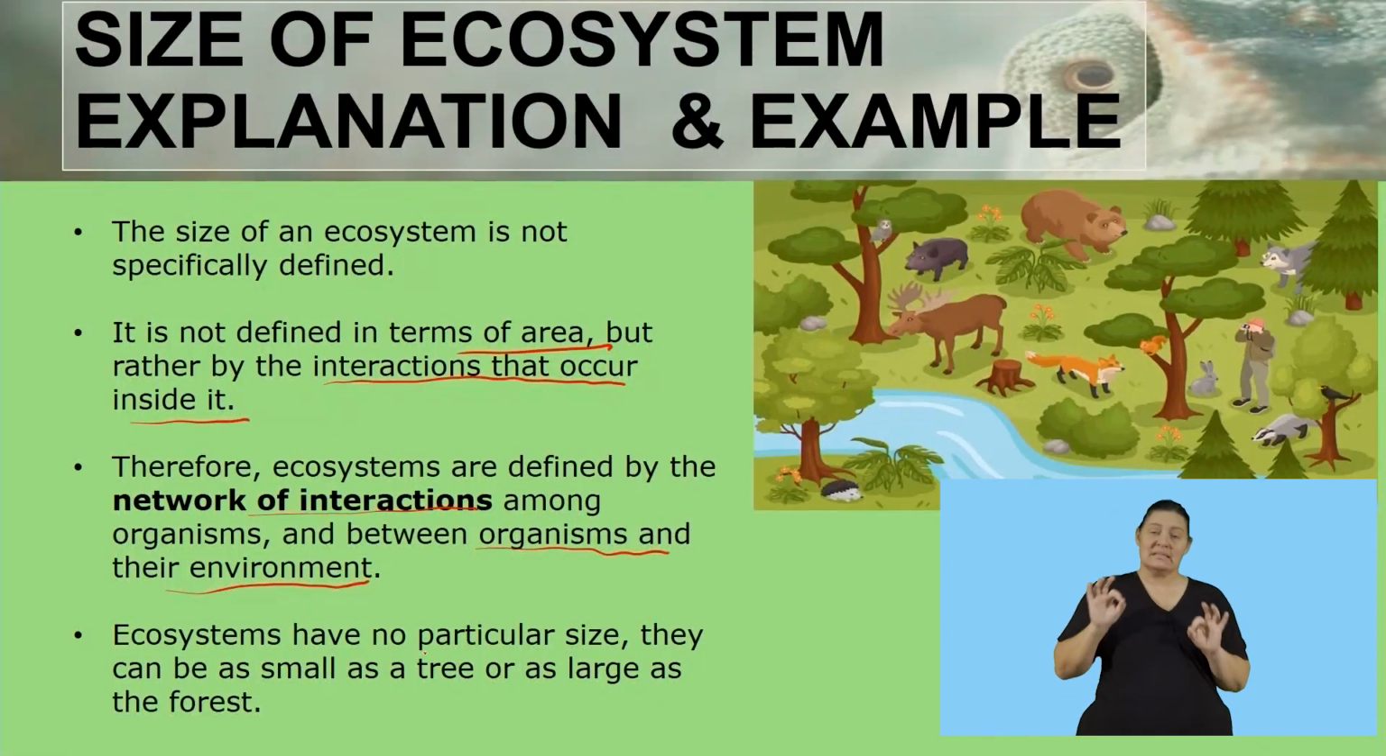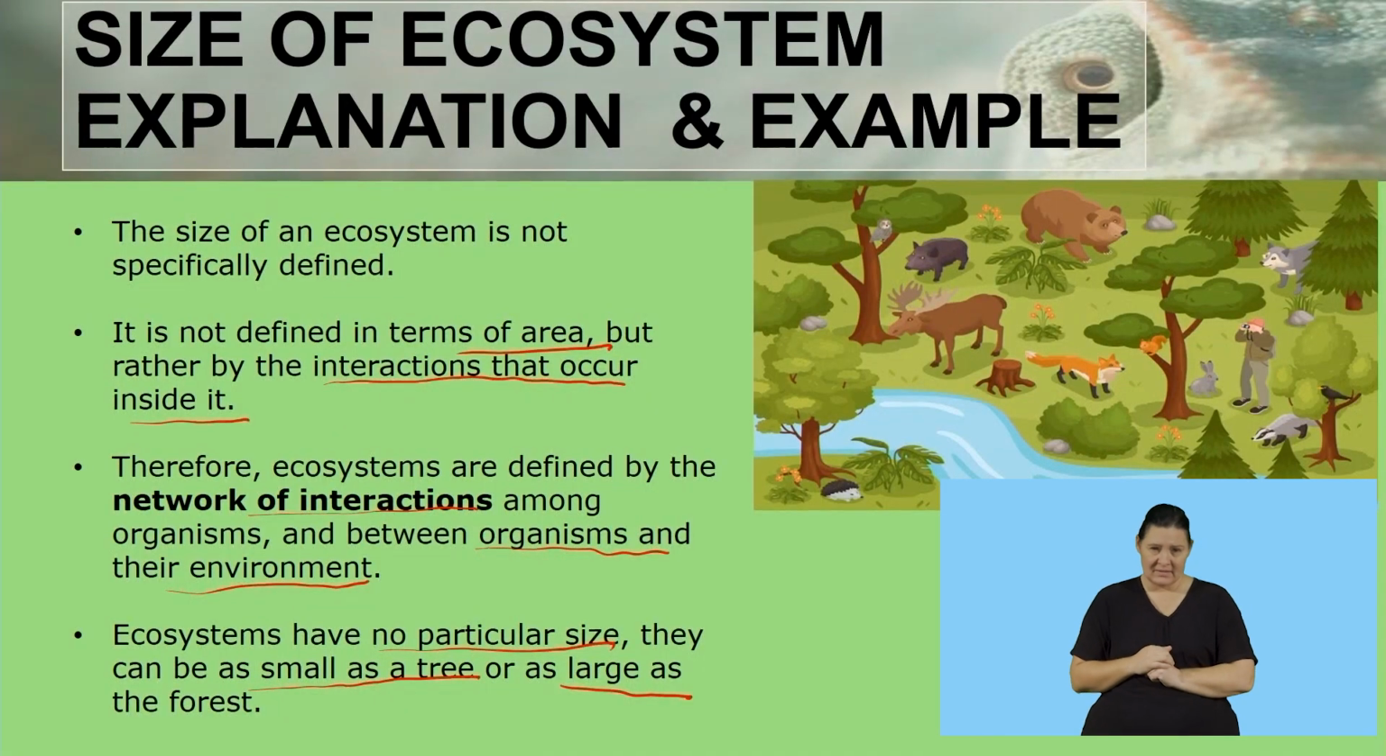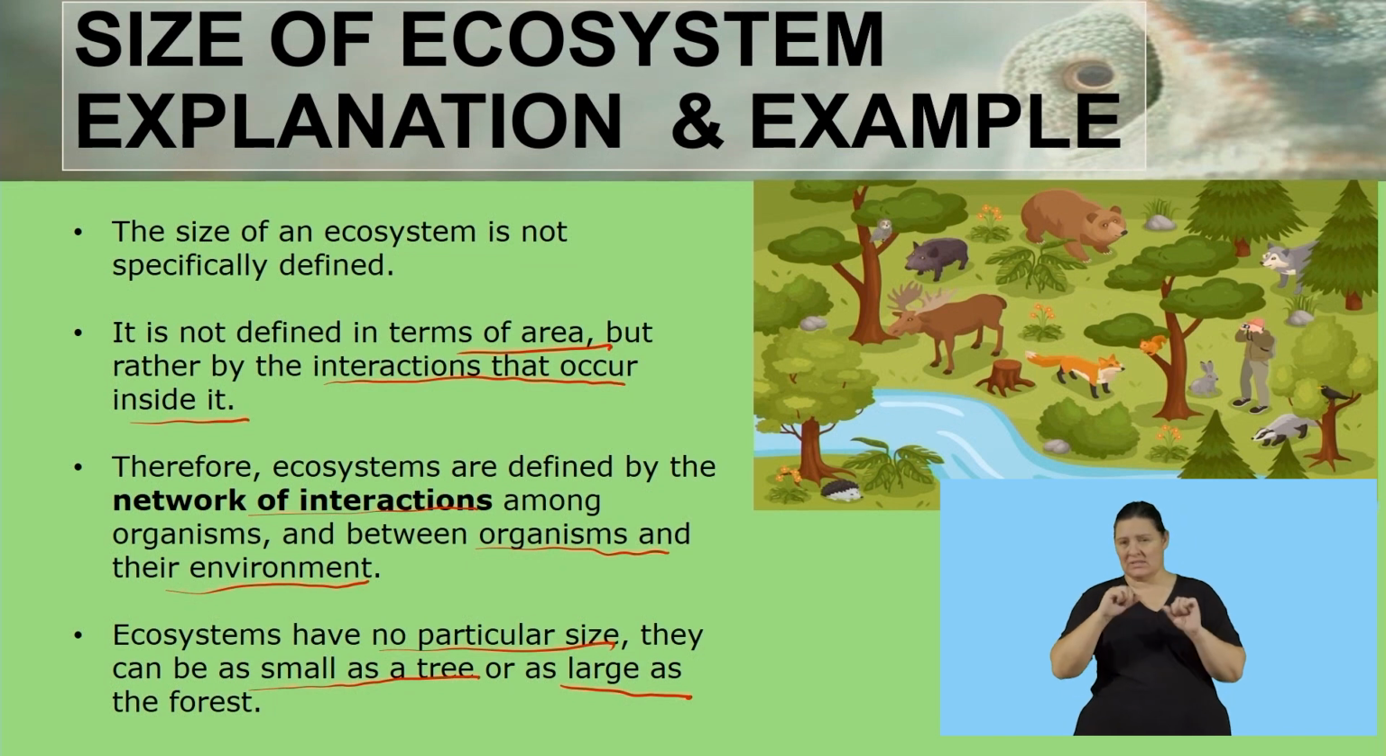So that is how we decide whether an ecosystem is big or small, by looking at how many interactions are happening between organisms and also between the organisms and their environment. Now lastly, ecosystems have no particular size. They can be as small as a tree. A tree can be an ecosystem because we can have different organisms occupying the tree or using the tree as their habitat, or they can be as large as a forest. So basically, you cannot define the size of an ecosystem in that regard. So we are going to leave it here for now, and I'll see you after the ad break.